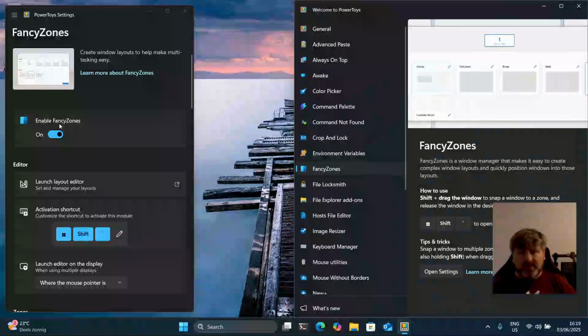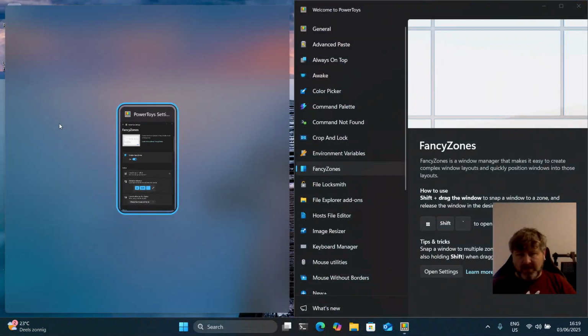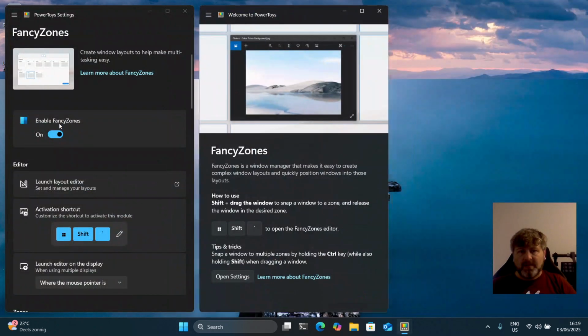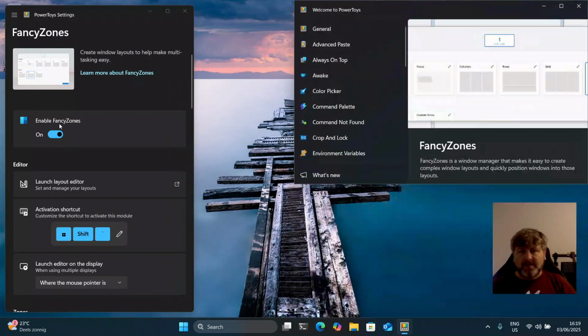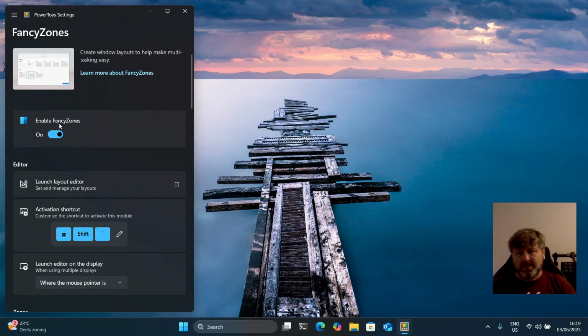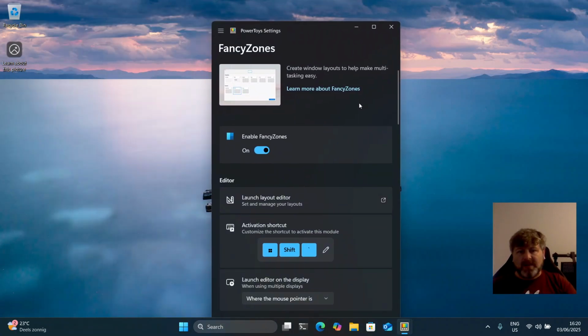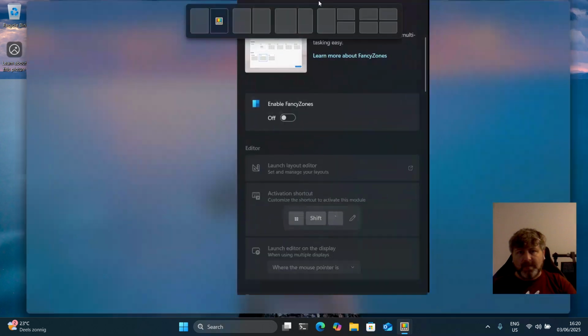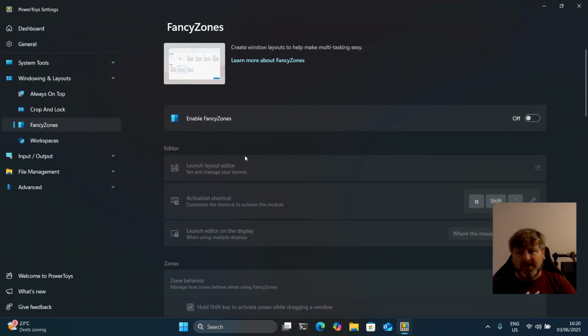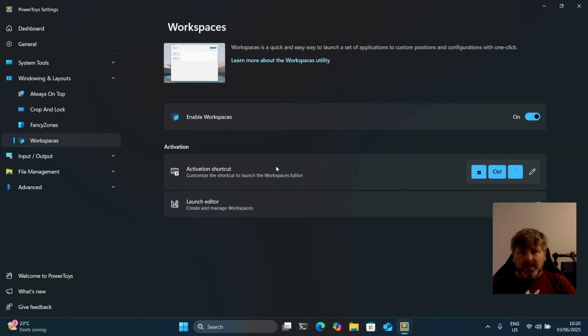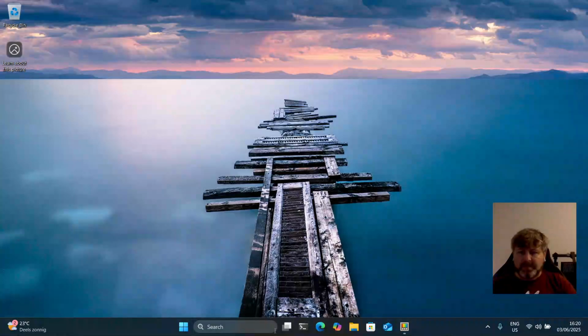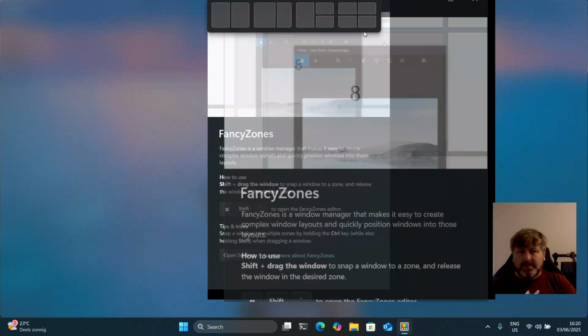I've gotten used to just using the Windows shortcut keys, Windows plus left, Windows plus up, Windows plus down, and so on, and the combinations of that. So I don't really turn this on anymore, but if I were to get a big monitor, I would use this. And Workspaces is also quite nice, where you can kind of easily start a whole set of applications. I'm not going to show it right now, I'm just mentioning it for you. Let's go back to this one.